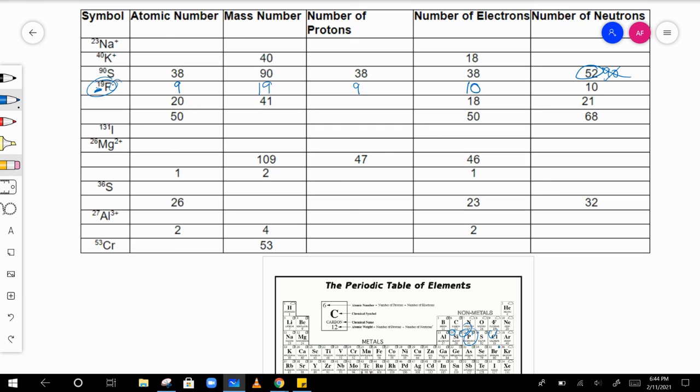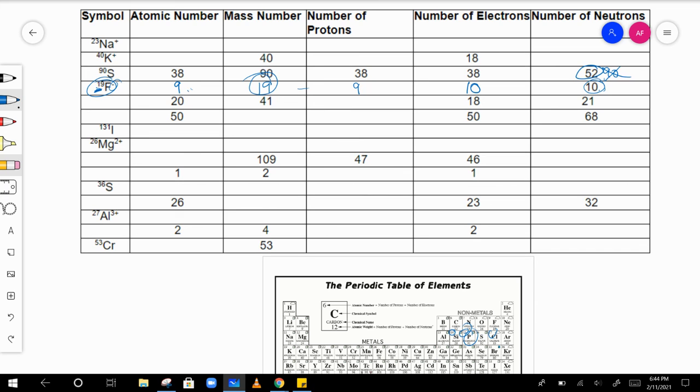So you have 10 electrons and 9 protons, which gives us a -1 charge. And we also know the number of neutrons is 10, because the mass minus the atomic number gives us the number of neutrons.